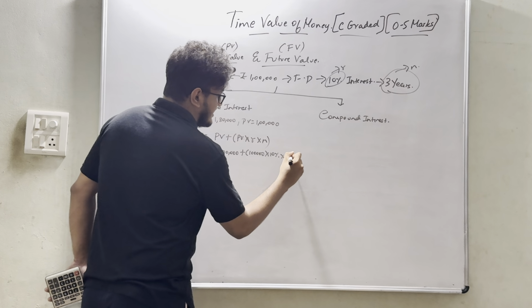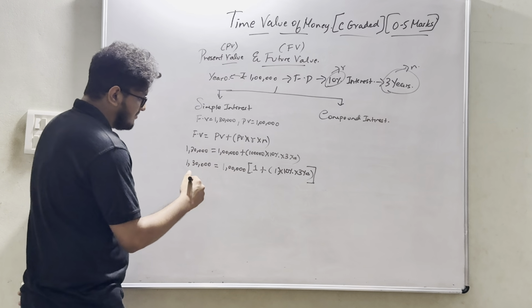So let's consider this 1,30,000 is equal to, let's take 1 lakh common. So I took 1 lakh out. So what here would be remaining? 1. Agree? 1 lakh is out. So I would be having 1 plus. Here what would I be having? 1 into 10% into 3 years. Agree?